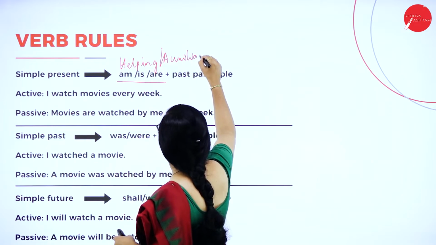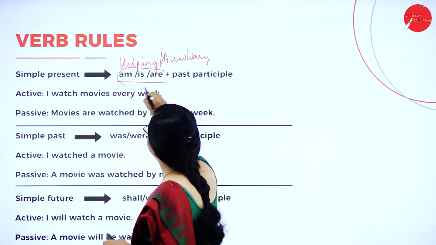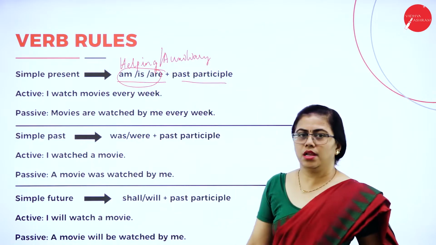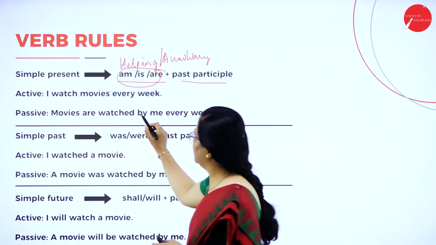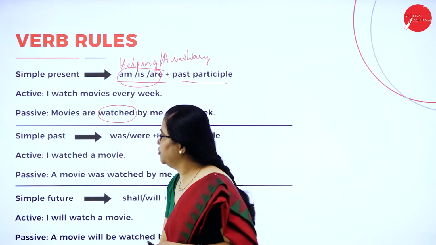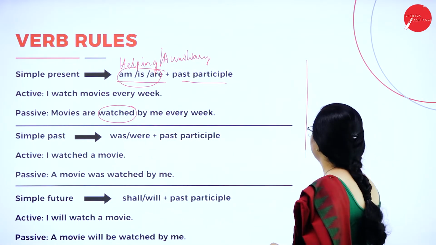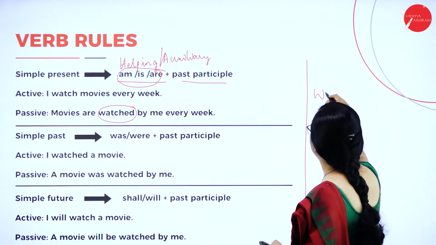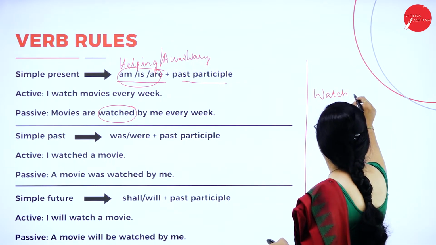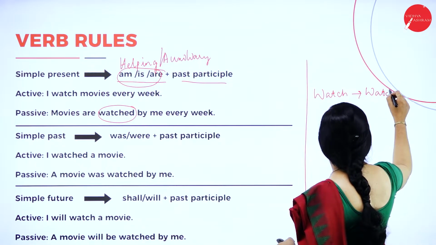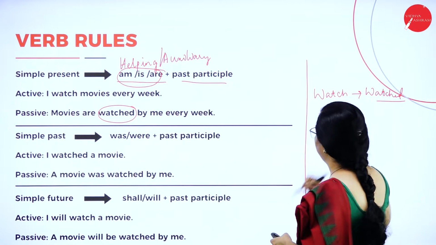You must be very careful to add these: am, is and are. Then we have the past participle. What is a past participle? You have the past tense of the verb here. There are a few verbs wherein you just add ed and make it past tense, like watch. You add ed and it becomes the past tense. Watched is the past tense.